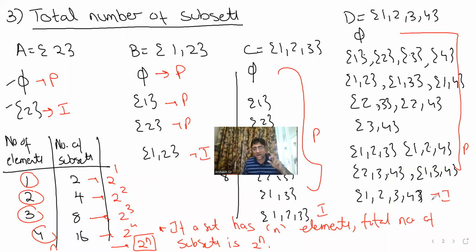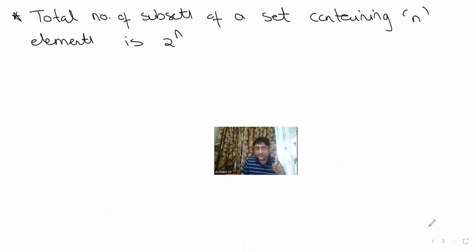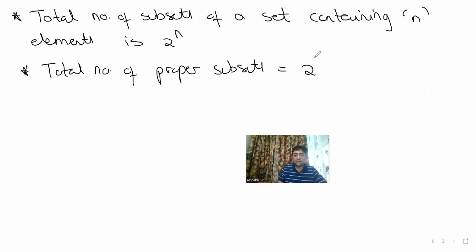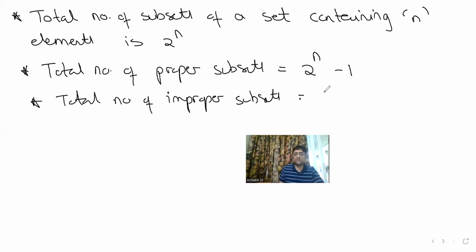So, do you agree that whenever you find the total number of subsets, there is only one improper subset? Sometimes, to trick you, they will ask you the total number of proper subsets. So, guys, the total number of proper subsets is nothing but 2 to the power n minus 1. Why did I remove this 1? This is my improper subset. So the total number of improper subsets is always equal to 1.